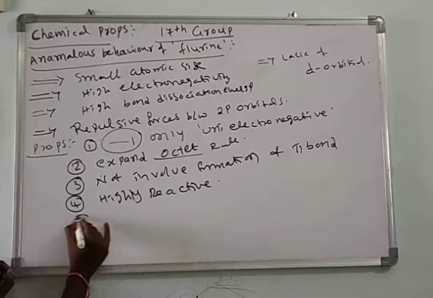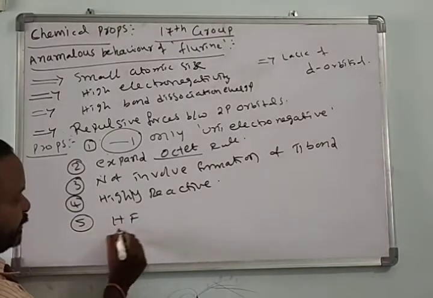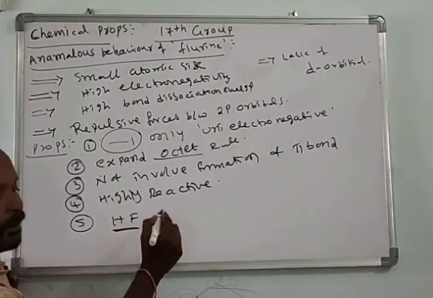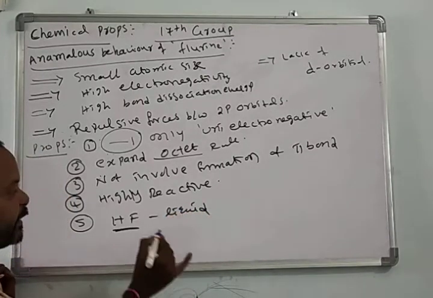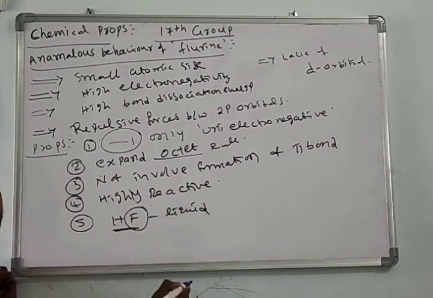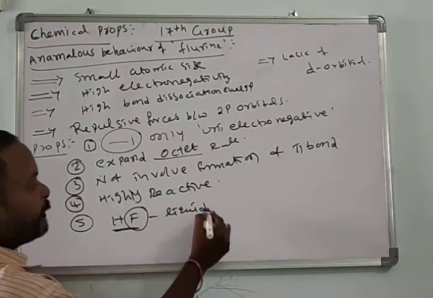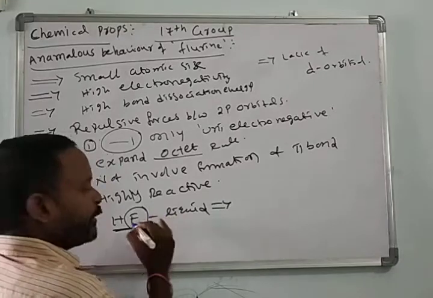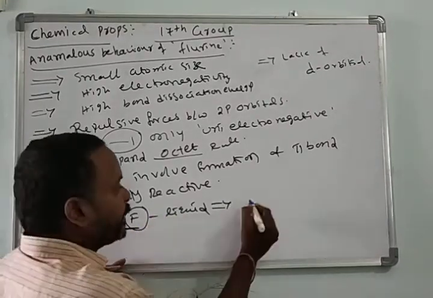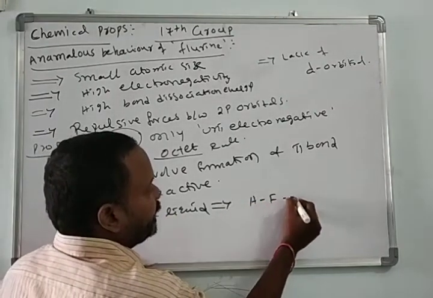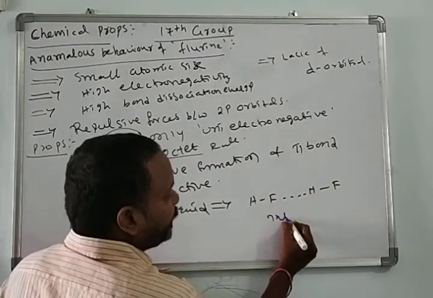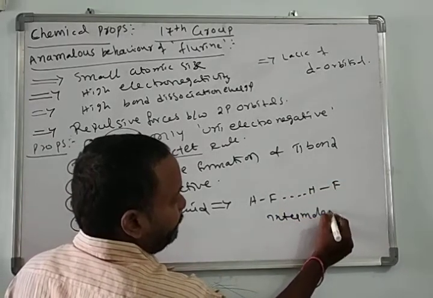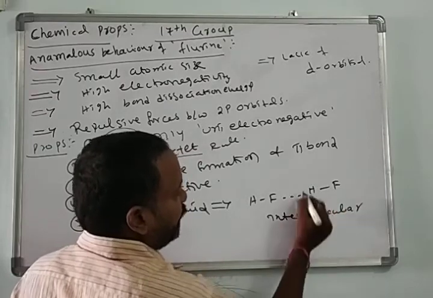And here, hydrogen fluoride is a liquid. Why is it liquid? Due to the high electronegativity of fluorine, hydrofluoric acid is involved in intermolecular hydrogen bonding.